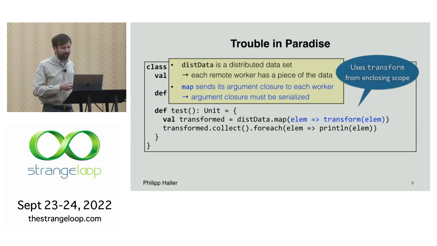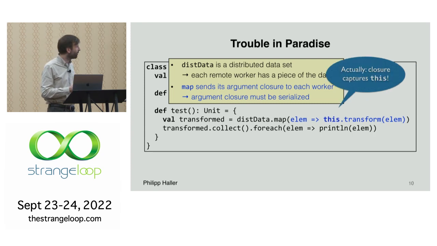Well, if you look at this closure, it uses this transform method. That seems reasonable. But of course, transform is just short for this.transform. So actually, what this closure does is it captures the this reference. Now, if a closure captures something and we want to serialize the closure, we have to serialize everything that's captured.